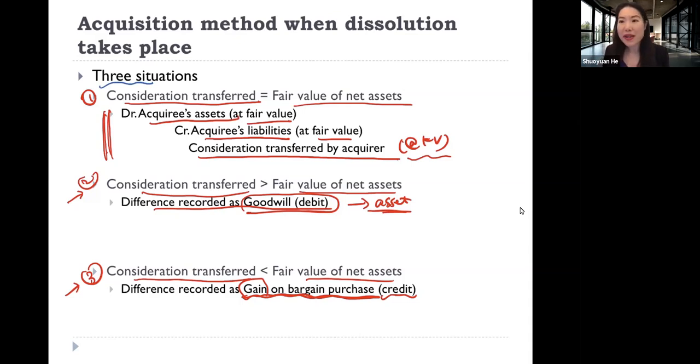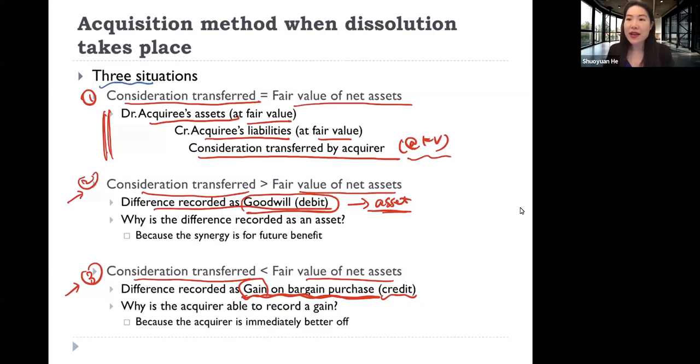So please take 1 minute and think about it. What is the logic here for this asymmetric treatment?